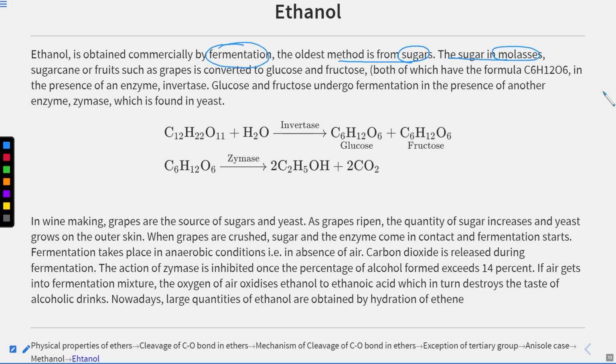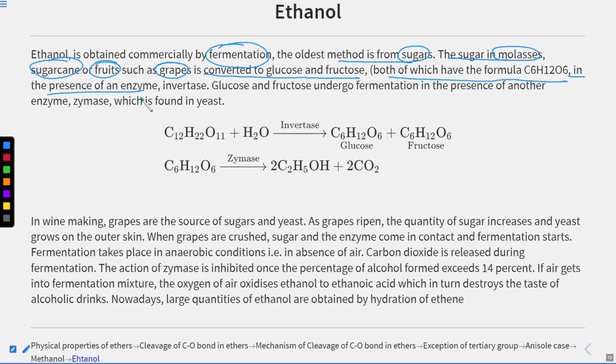The sugar that is present in molasses, in sugar cane, and in fruits such as grapes especially, is converted to glucose and fructose, both of which have the formula C6H12O6, in the presence of an enzyme.